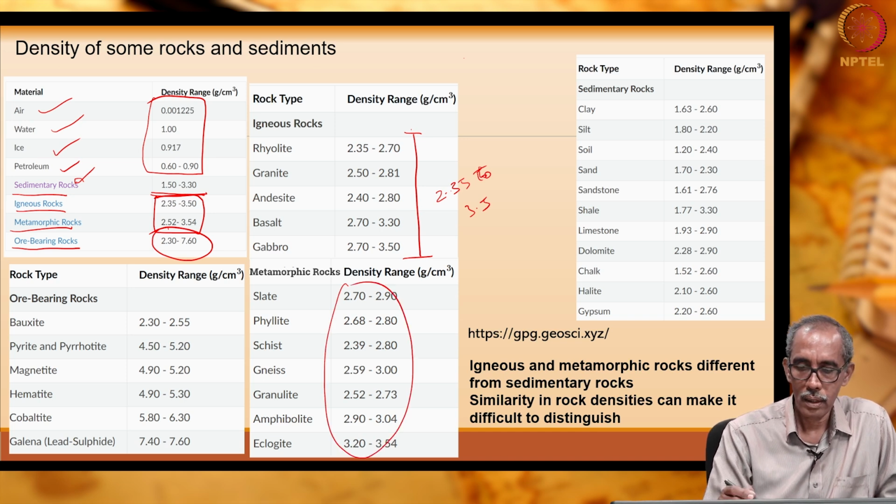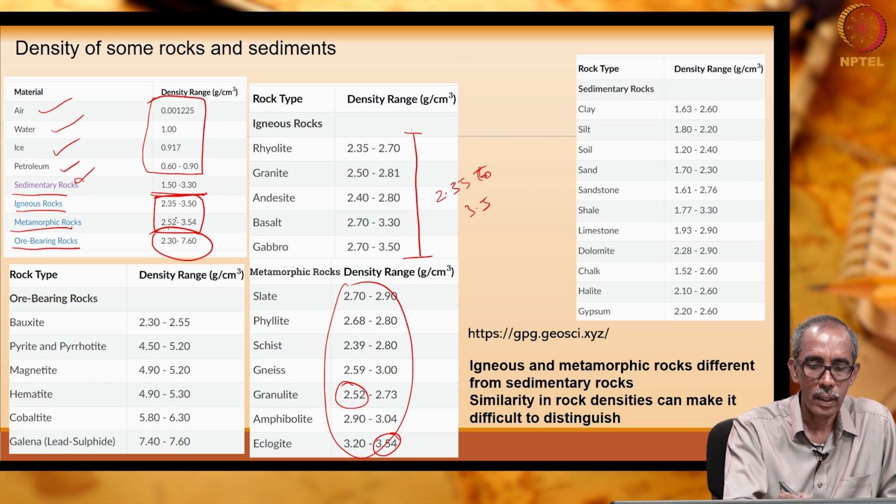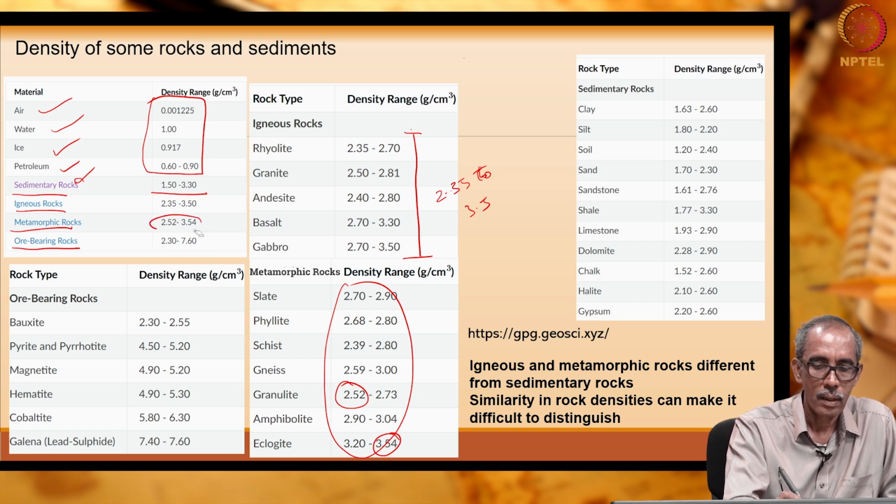The lowest value is about 2.5, the highest is about 3.54. That is what we have given here. Metamorphic rock is in this range, sedimentary rocks in this range. This is sedimentary rock, igneous rock.